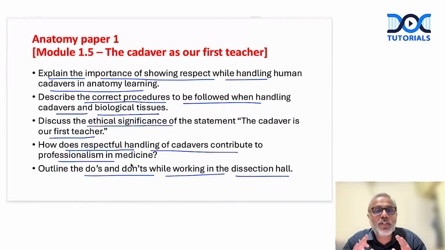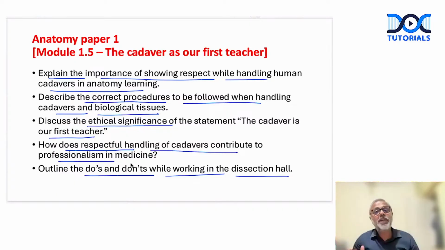So please do not neglect these questions, right? 5 marks are for the taking if you prepare for these questions. Some of these questions could be case-based. For example, imagine you are a first-year student, you are dissecting the cadaver. One of your batchmates is not showing respect towards the cadaver. How will you handle this situation? What ethical or professional behavior would you explain to your batchmate?